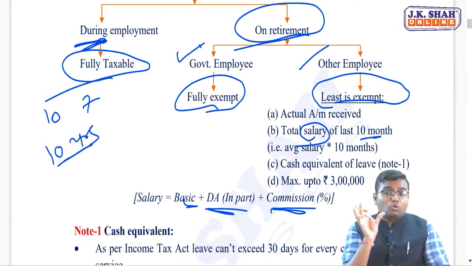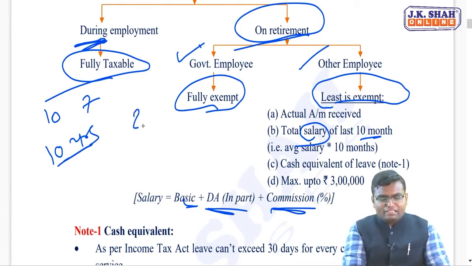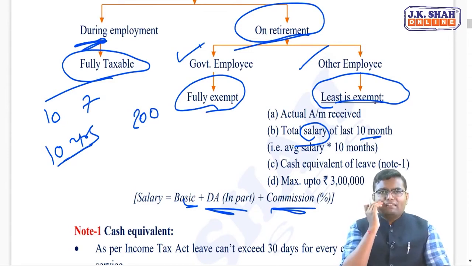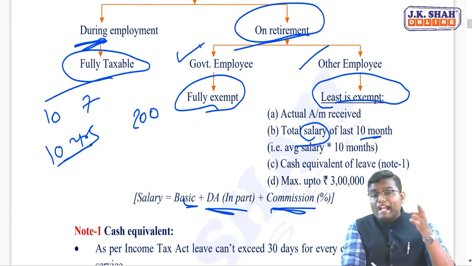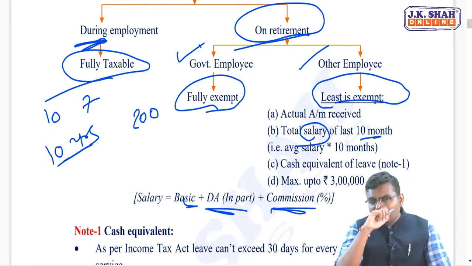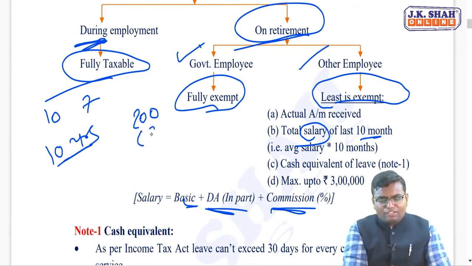So how much total paid leave do I have? 10 years multiplied by 20 days, that is 200 days. Let's say for about 50 days I have already taken the salary while I was working. So now at the time of retirement, for how many days will I receive leave salary? 50 I have already withdrawn, so 150 is the pending amount.